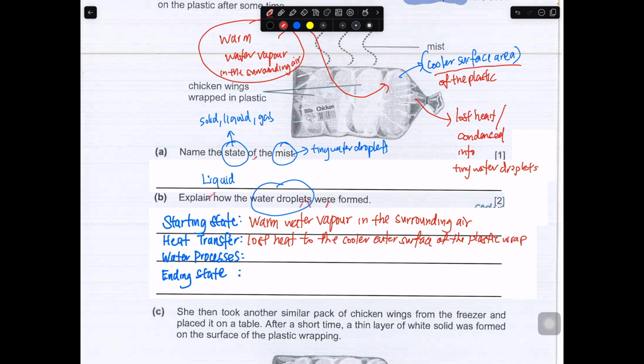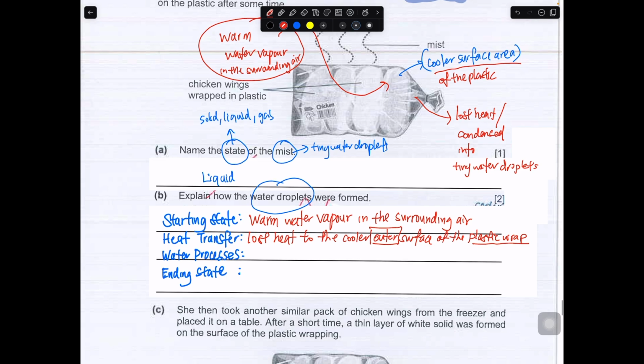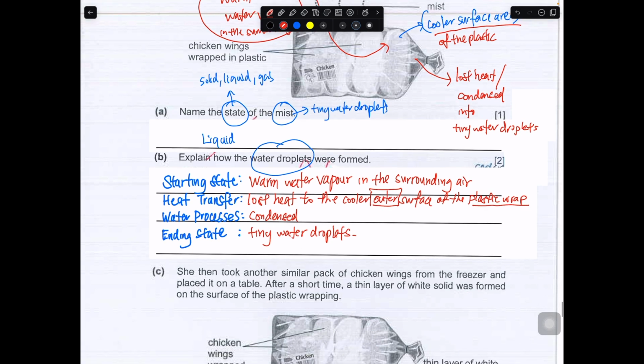Okay, you can be as concise as possible. Usually it'll be better if you write the word cooler outer surface, because sometimes it can be cooler in the surface depending on the context of the question. So lose heat, then it will condense into your tiny water droplets. Tiny water droplets that was found on the surface.